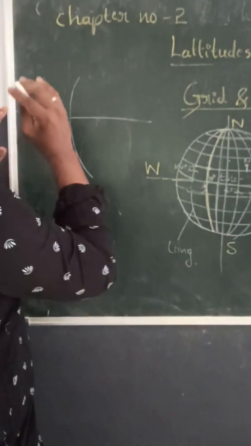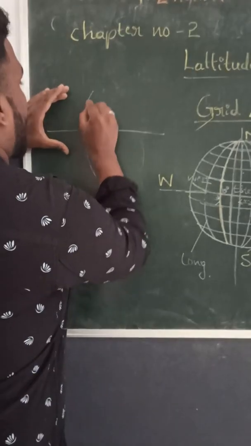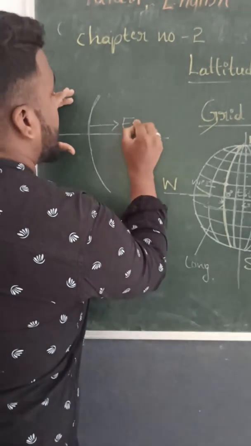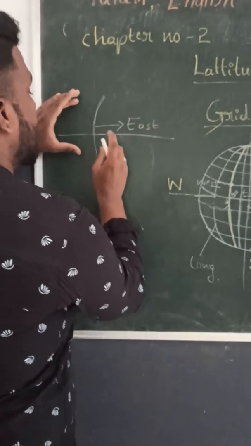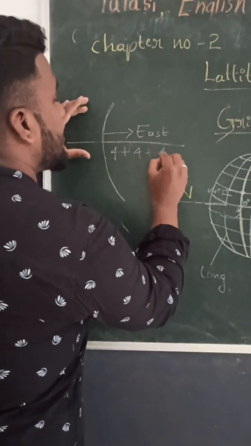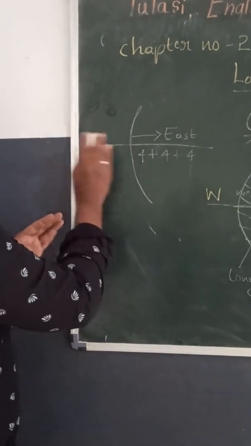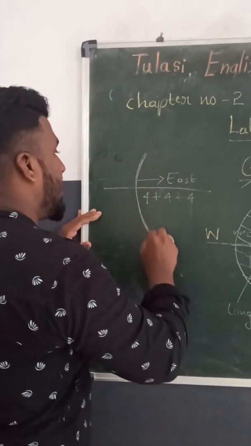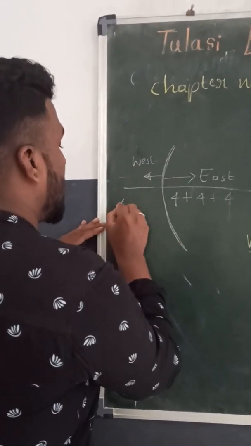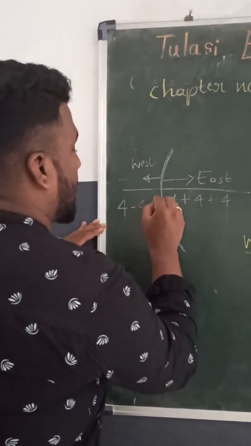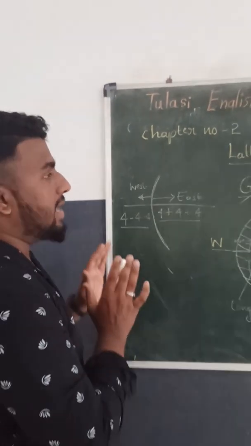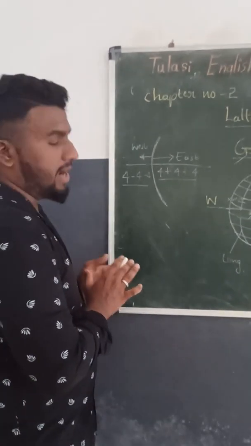If you want to calculate the time from the prime meridian in the east direction, then you should add 4 plus 4 plus 4 minutes. If you want to calculate the time from the prime meridian in the west direction, or the western meridians, then you have to subtract: 4 minus 4 minus 4. Like that you can calculate the time using the grid. So this is about the grid and time.